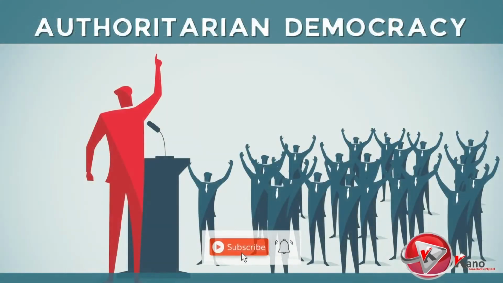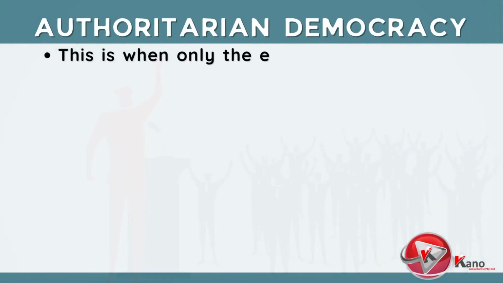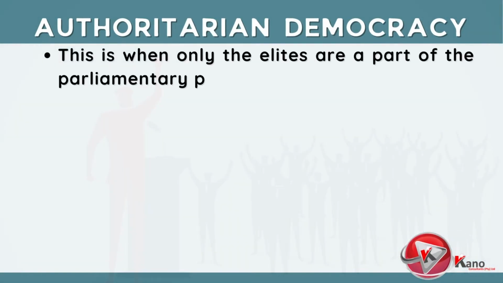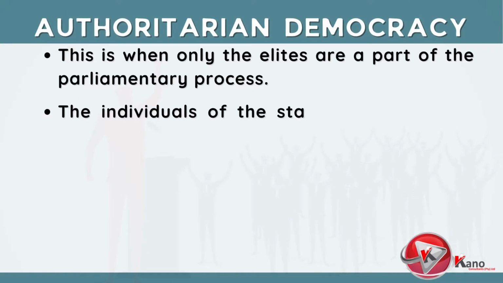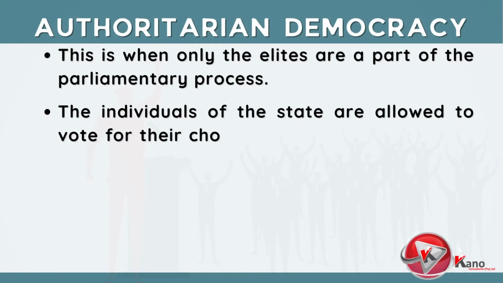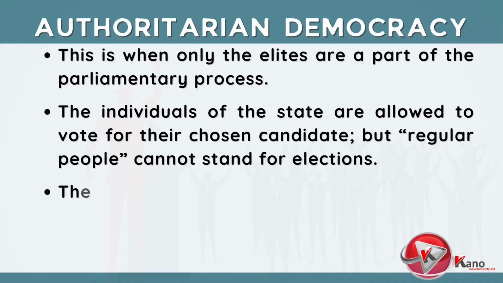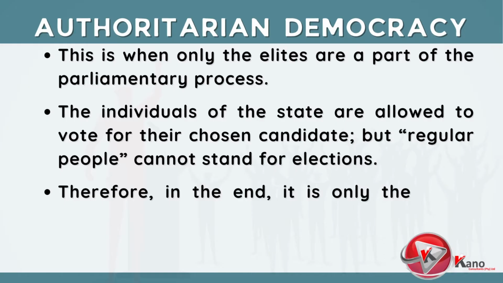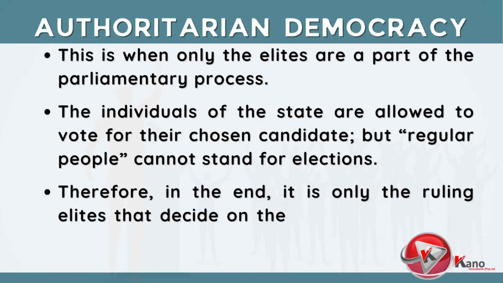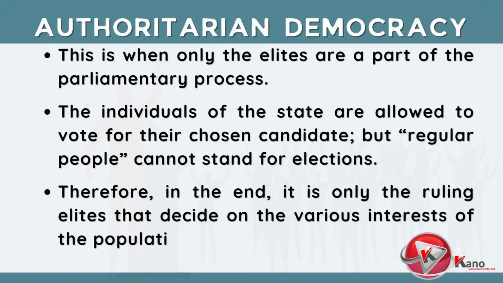The next type of democracy we will discuss is authoritarian democracy. This is when only the elites are a part of the parliamentary process. The individuals of the state are allowed to vote for their chosen candidate, but regular people cannot stand for elections. Therefore, in the end, it is only the ruling elites that decide on the various interests of the population.